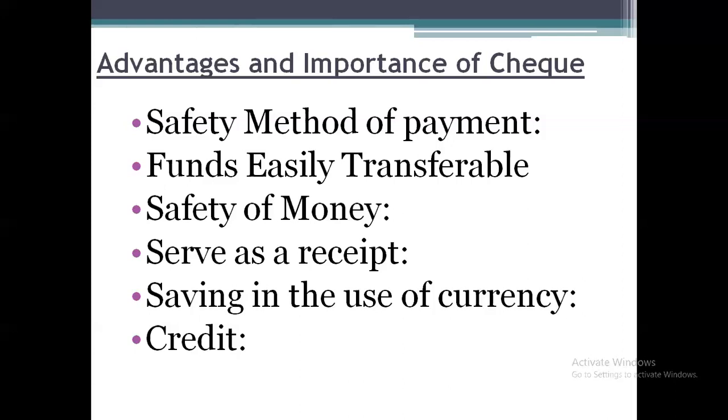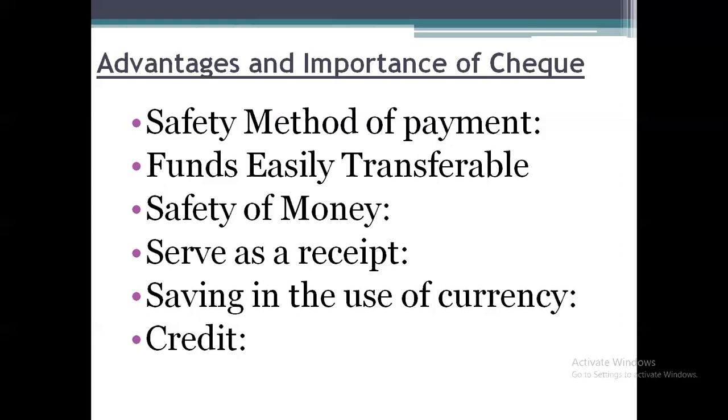Fourth one, it serves as a receipt. It is nothing but a proof, the bank collects the check as a receipt or proof. So whenever any problem arises, the bank can show it as proof, or the customer can also show it as a receipt. Fifth one, it serves in place of currency, means in place of cash, we are using checks. Last one, it can be used for credit facilities also.